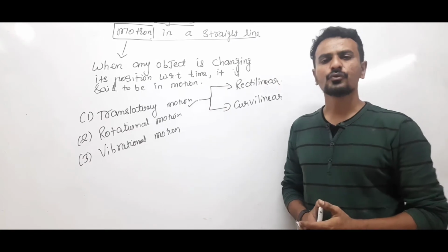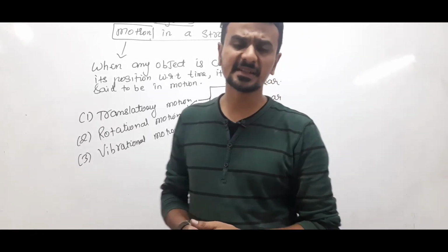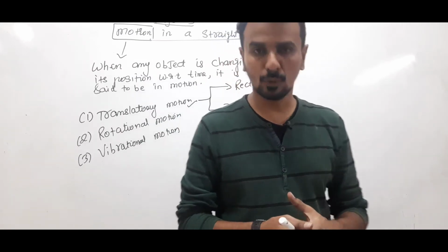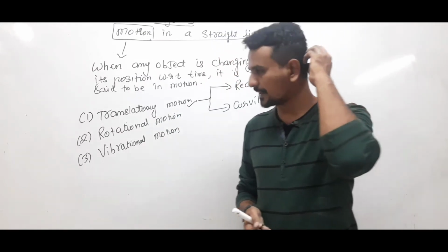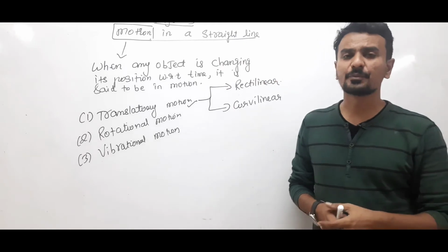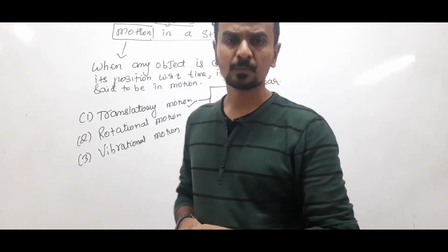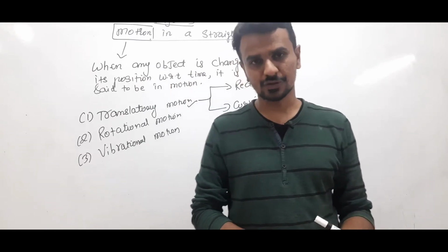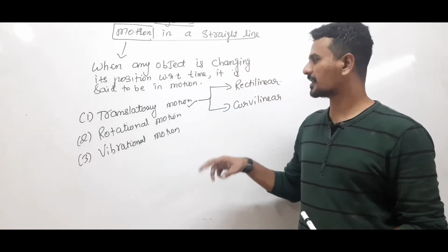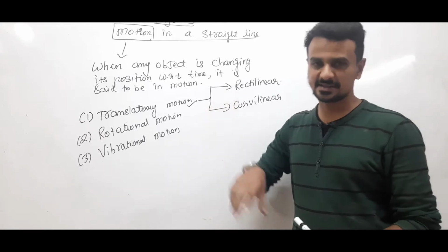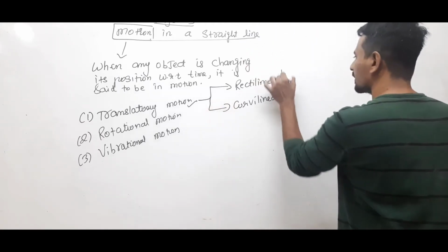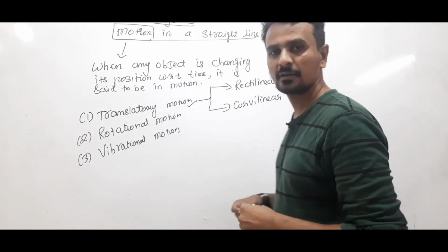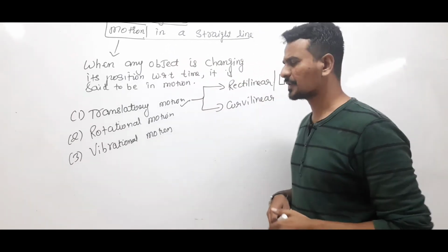Once again, motion means when any object is changing its position with respect to time, it is said to be in motion, the simplest definition. And motion can be broadly classified into three parts: translational, rotational, vibrational. Translational motion is further classified into two parts: rectilinear or linear, and curvilinear, right? So we will see one example.